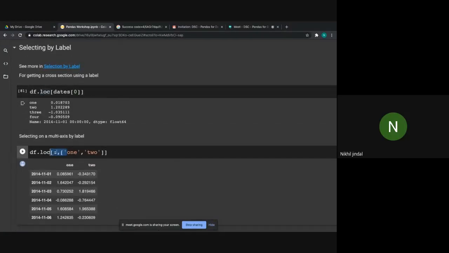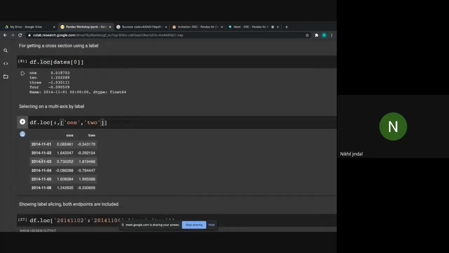Here it means that it will consider all the rows and these 2 columns. We have passed here the rows, and here we have passed the column names. So all the rows of columns 1 and 2, it has printed all the rows of these 2 columns which have names 1 and 2.